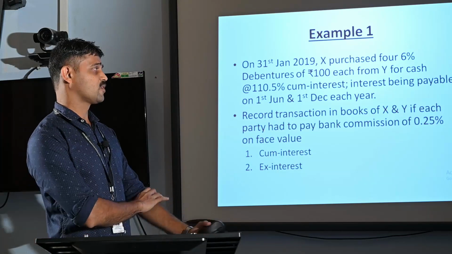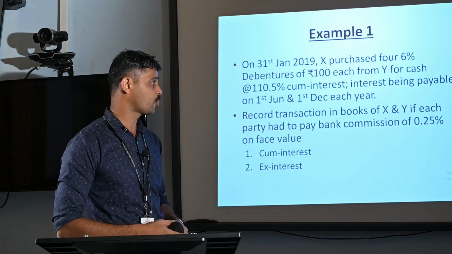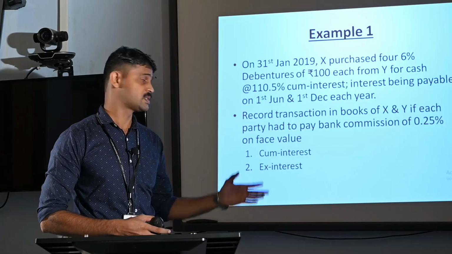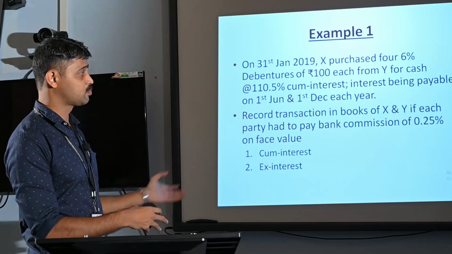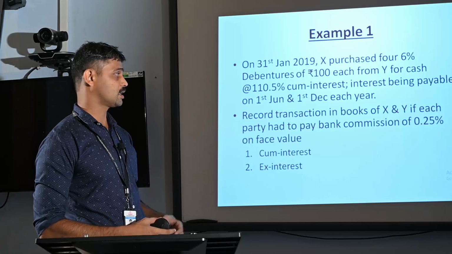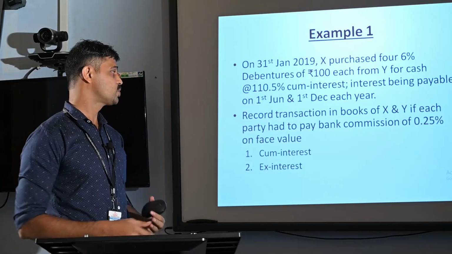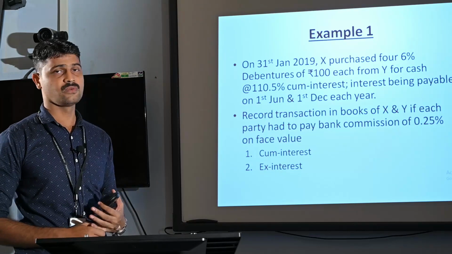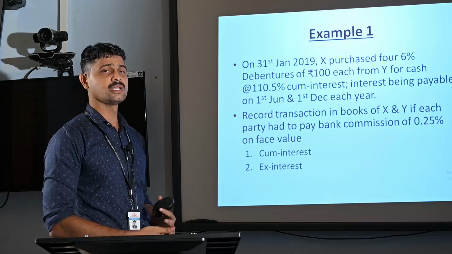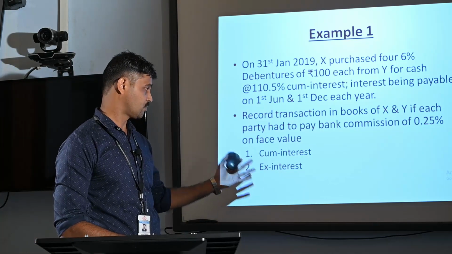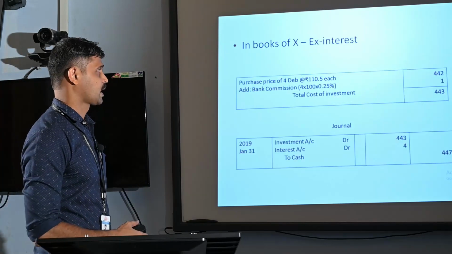Record transactions in books of X and Y if each party had to pay bank commission of 0.25% on face value. So here, in addition to the actual purchase price, both the parties, both X and Y, buyer and seller, are incurring an expenditure, that is bank commission, of 0.25% on face value of the security. Here we have two different cases. What shall be the accounting entries in case of cum interest quotations and what shall be in case of ex interest quotations. So this is the case of the example.